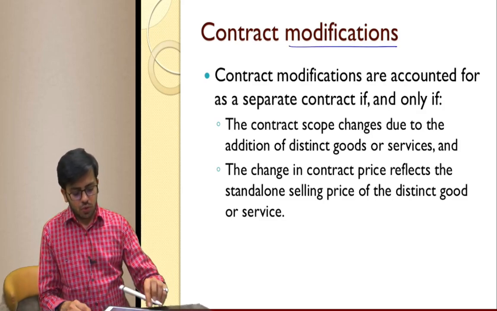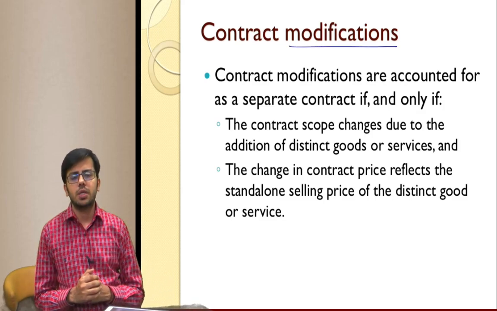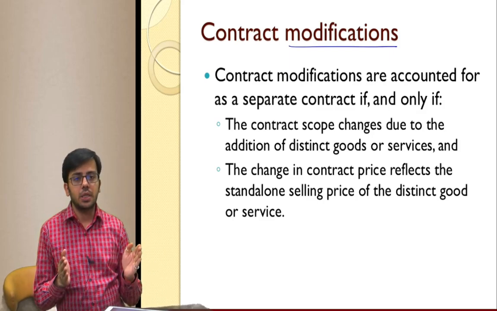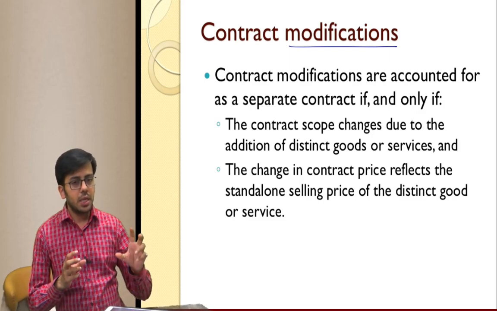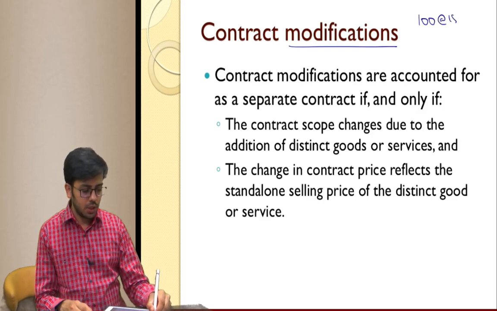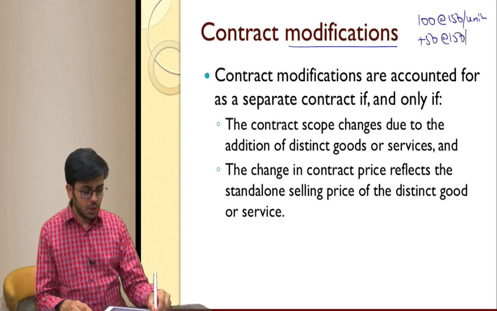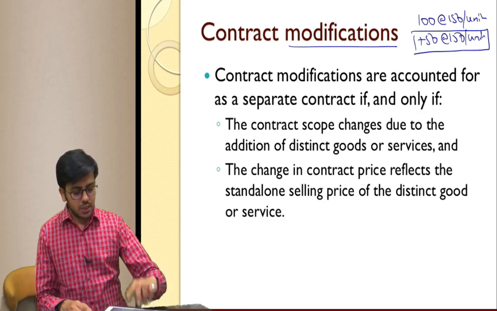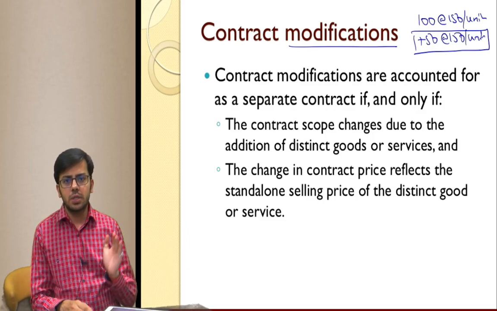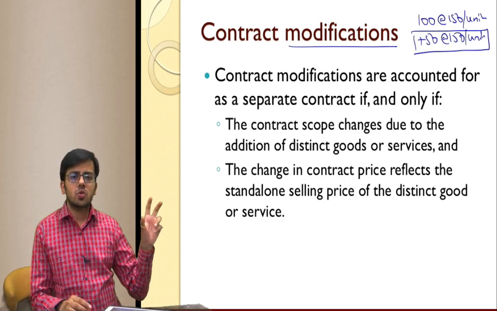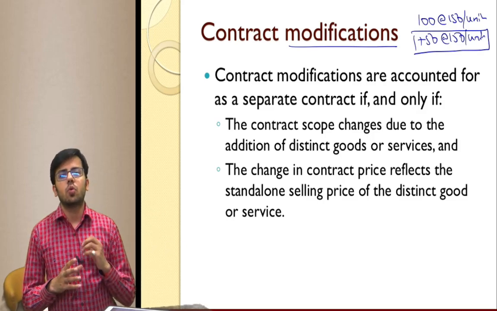Contract modifications, one of the most important points of Indian Accounting Standard 115. Contract modifications are accounted for separately if there is an increase in scope of the contract. Suppose initially you enter into a contract to purchase 100 units at 150 per unit, then you add 50 units to be purchased at 150 per unit. This is a modification in contract. This will be treated as a separate contract and not a part of the existing contract if there is an increase in scope and the units are distinct from the original goods.